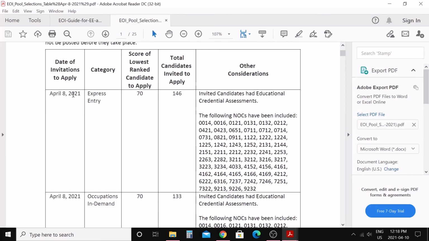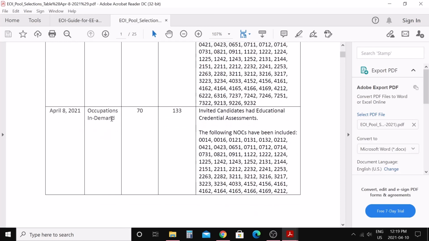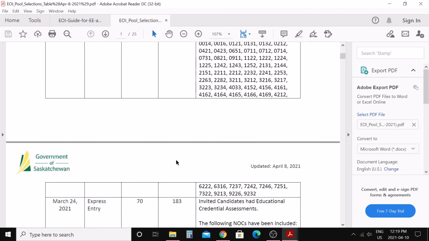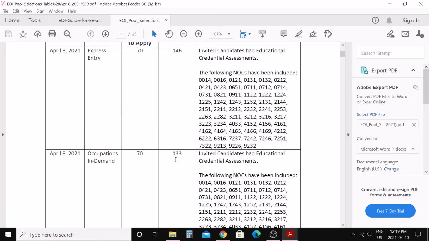Like you can see here, on April 8, 2021, in the express entry category, the lowest score was 70 and 146 candidates got invited, and these were the NOC codes for that particular draw. The same day, another draw was occupation in demand, and again the lowest score was 70, 133 candidates got invited, and their NOC codes were these. So that's how you can go down and check all the draw information here.